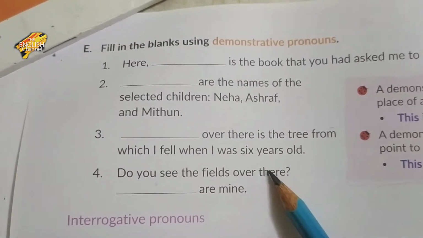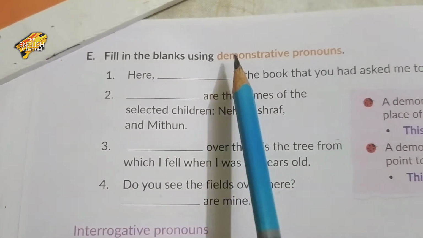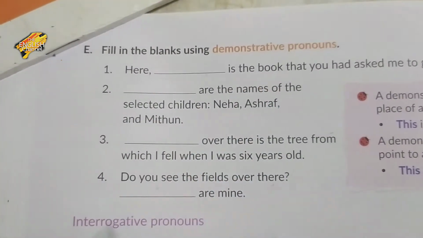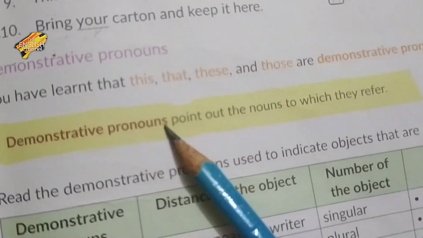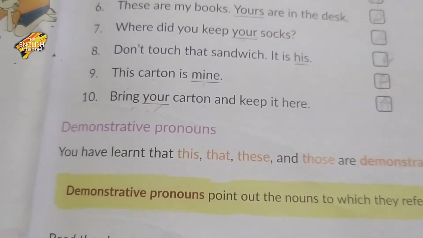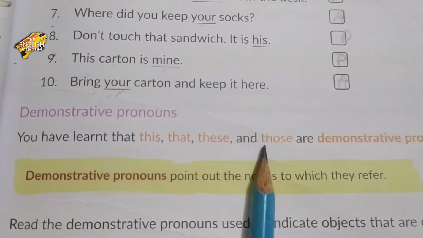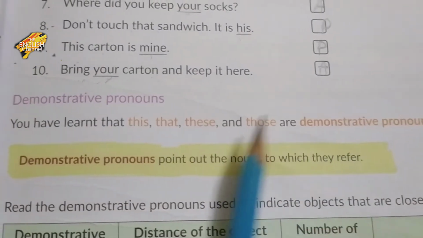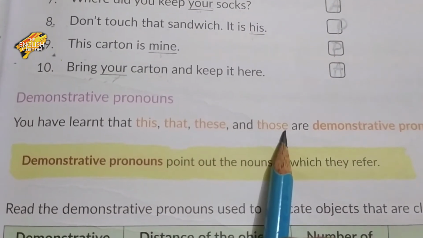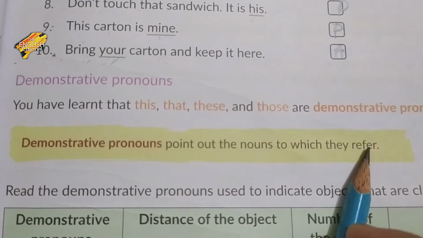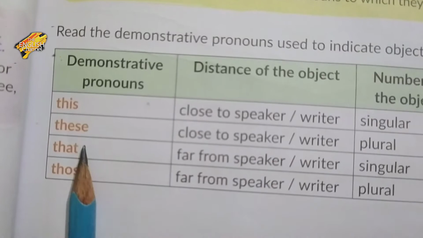Now open page number 32. Fill in the blanks using demonstrative pronoun. So what is a demonstrative pronoun? You have learned that this, that, these and those are demonstrative pronouns. This, that, these and those. Demonstrative pronouns point out the nouns to which they refer. So this, these, that, those.